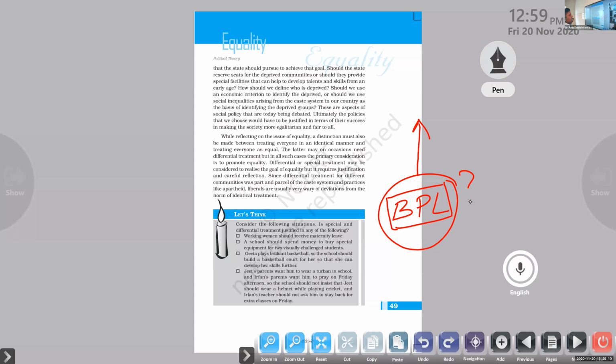Basically, those who deserve it. The people basically face problems related to income, so government wants to support them by providing a BPL card. This is also a kind of reservation and a quota, right? Yes or no? It is a reservation in terms of grains, making opportunities for economically backward people to purchase food grains at a nominal price from the PDS, public distribution system. So that's all about the BPL.